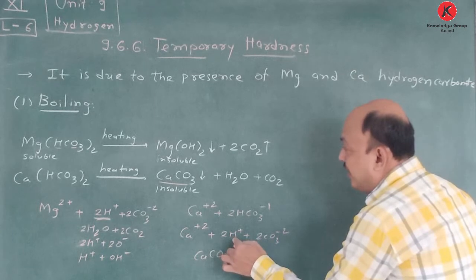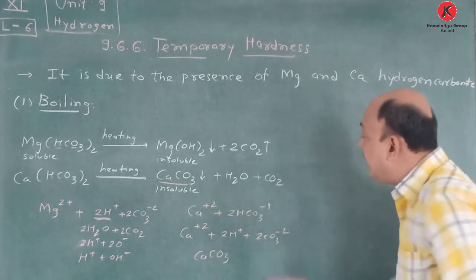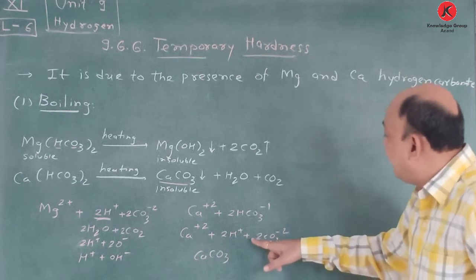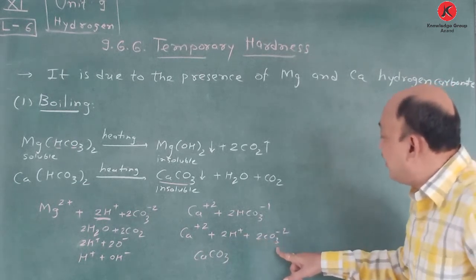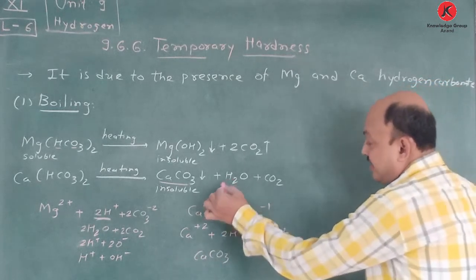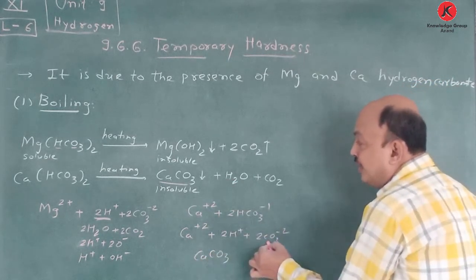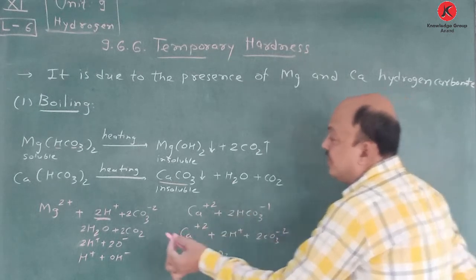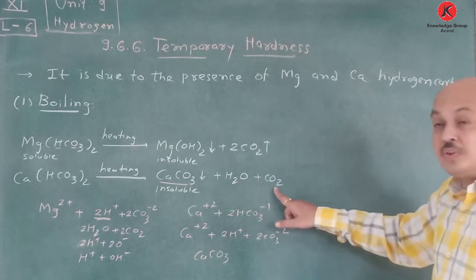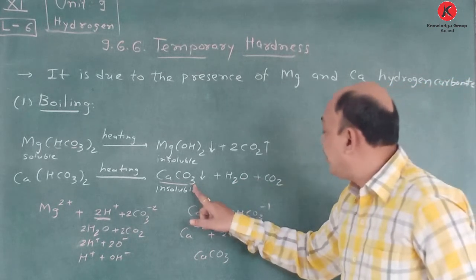So 1 CO3 and here 2H plus and here we can say that 2O minus 2, and therefore it is nothing but H2O. So here 2H plus, that means twice H plus, twice CO3 minus 2. It gives, you see, H2CO3 is produced, remember this way, H2CO3, and that's why CaCO3 is obtained.